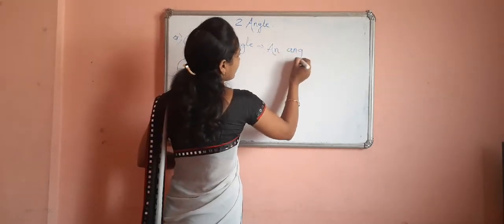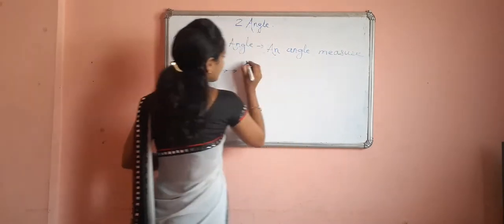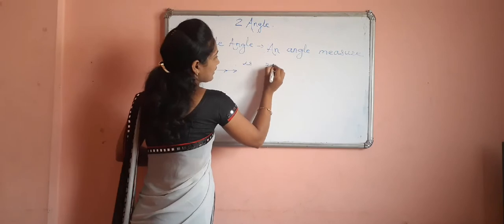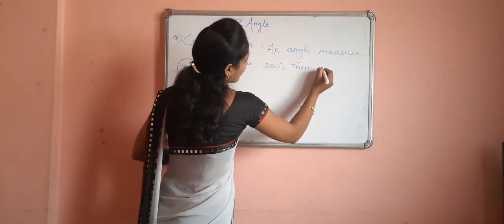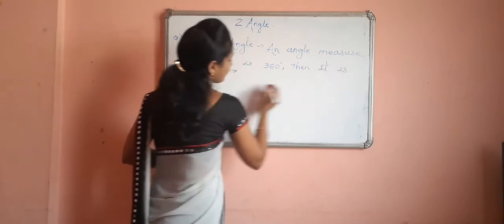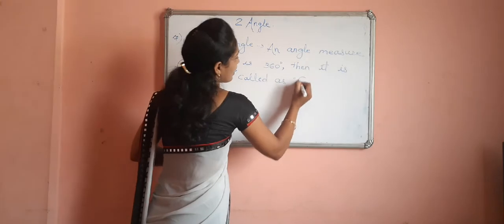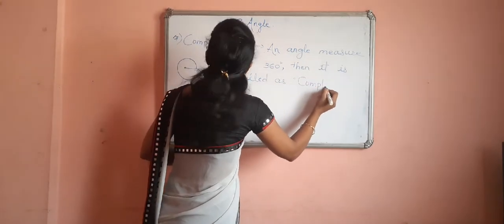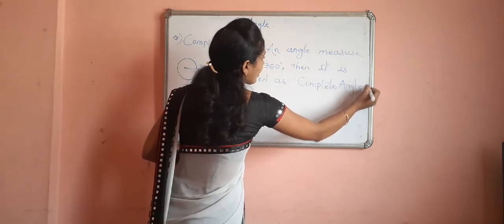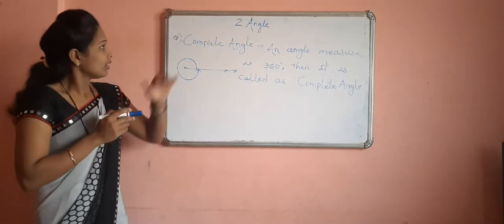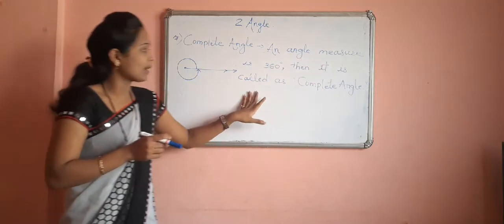An angle whose measure is 360 degree is called a complete angle. Complete angle. It means what? In this way, the angle measurement is given as 360 degree. So it is called a complete angle.